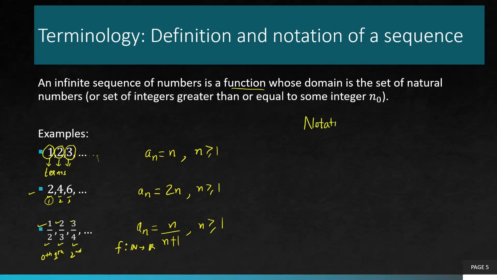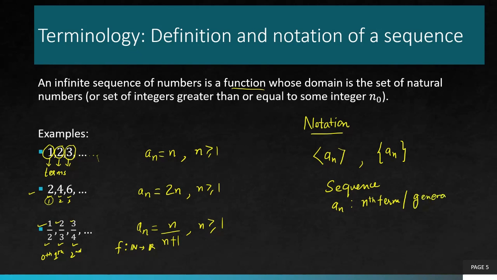If you talk about notation, these two are commonly used for sequences: the angle brackets around a_n or the curly braces around a_n. This is the notation for the sequence, and what you write inside the brackets or curly braces is known as the nth term of the sequence, or the general term of the sequence.